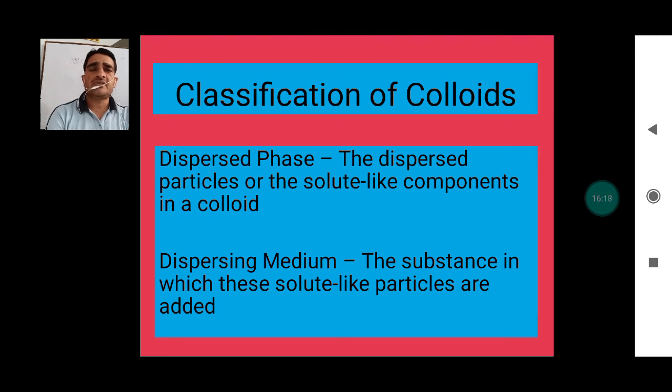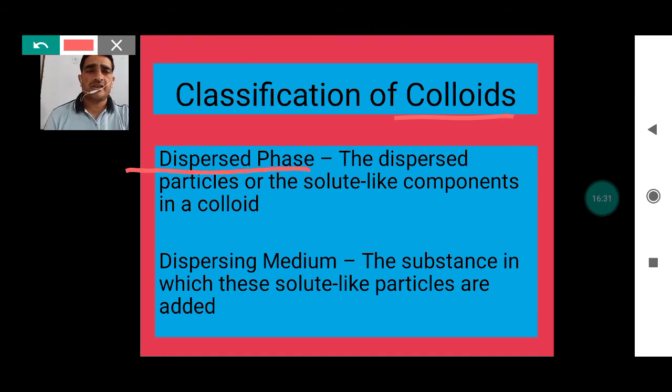ठीक है। Now next we have classification of colloid. Colloids can be classified into two parts. For example, in case of solution, we have two parts, that is solute and solvent. But in case of colloidal solution, we cannot explain in the form of solute and solvent. Here we have the dispersed phase as well as the dispersion medium.